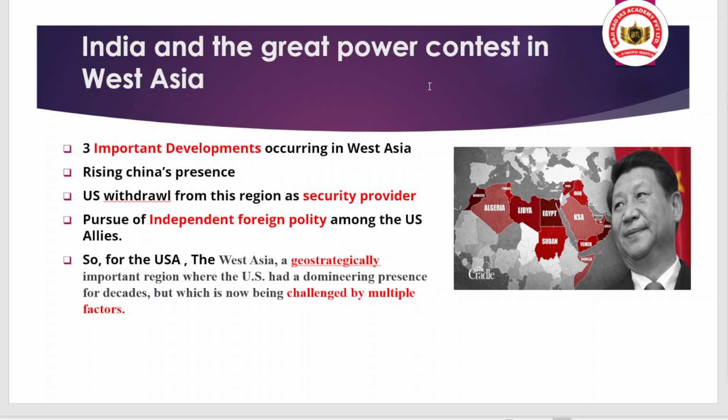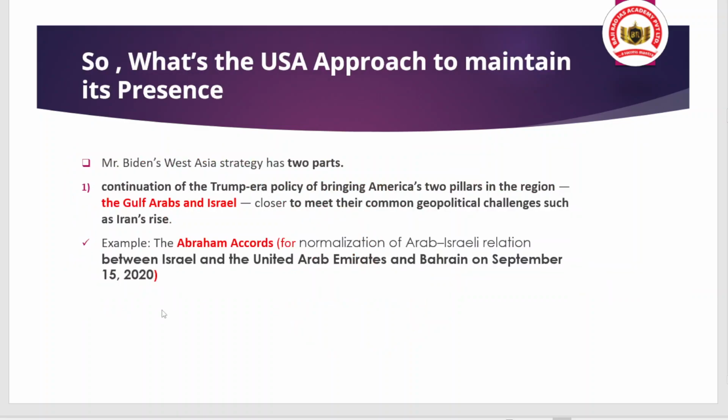They are trying to make relations with these countries. So these are the important developments going on. So when we talk about the USA, West Asia is a geostrategically important region where once upon a time the US had a domineering presence, but now that presence is challenged by multiple factors, and one of the factors is China's rising presence in this region. Okay, so what is the USA approach to maintain its presence?